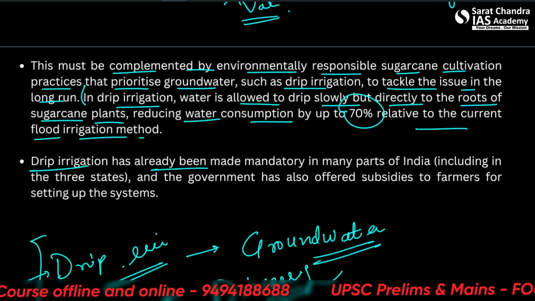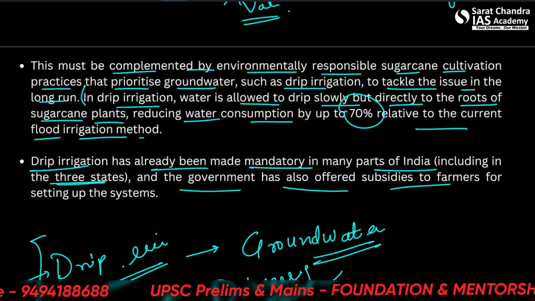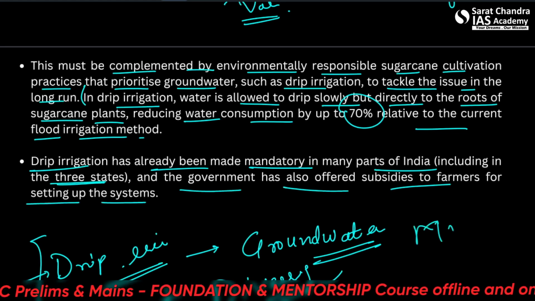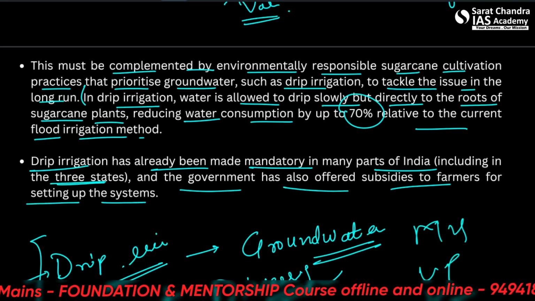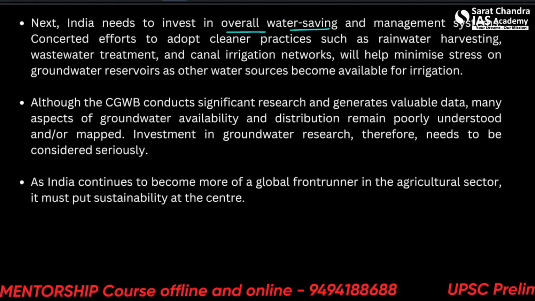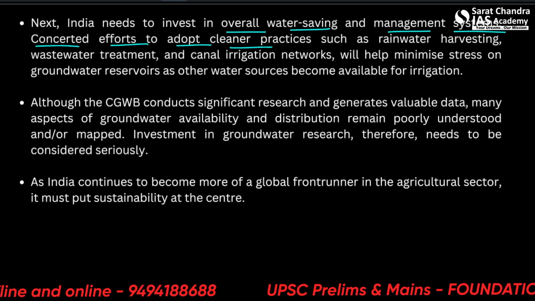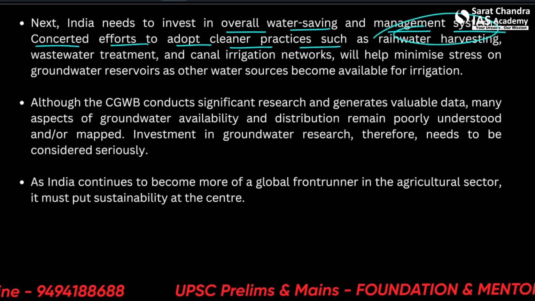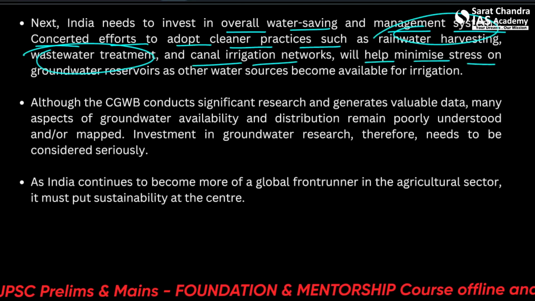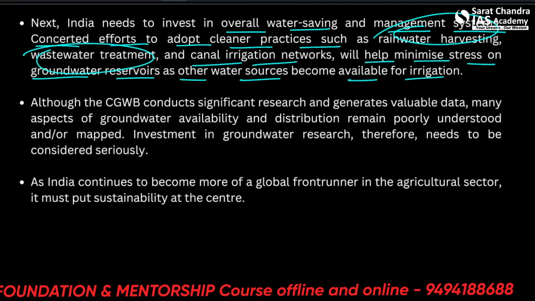Drip irrigation has already been made mandatory in many parts of India, including in the 3 states. And the government has also offered subsidies for farmers for setting up the system. 3 states which are Maharashtra, Uttar Pradesh and Karnataka. Okay, so next, India needs to invest in overall water saving and management systems. Concerted efforts to adopt cleaner practices such as rainwater harvesting, wastewater treatment and canal irrigation networks will help minimize stress on groundwater reservoirs as other water resources become available for irrigation.